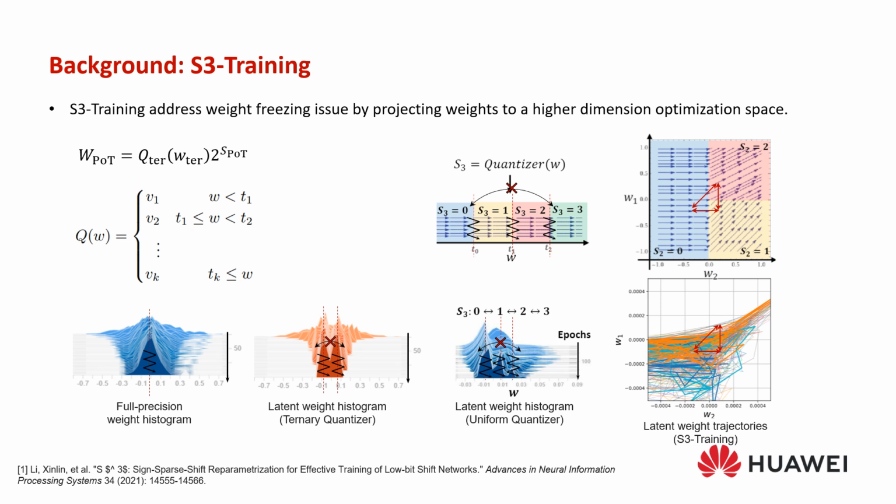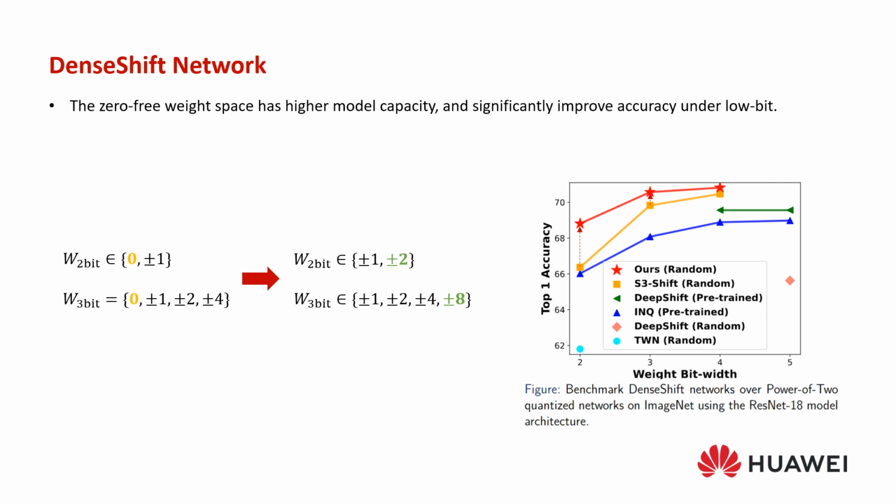This approach projects the discrete weight into an expanded higher-dimensional optimization space, allowing for easy transition between discrete values and facilitating the optimization of the loss function. In this work, we aim to further enhance power-of-2 quantization, especially in low-bit scenarios. We introduced DenseShift, a refined power-of-2 quantization algorithm, eliminating zero value in its weight space and offering several advantages.